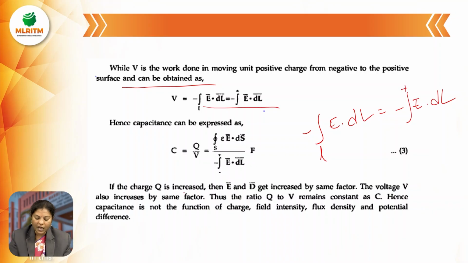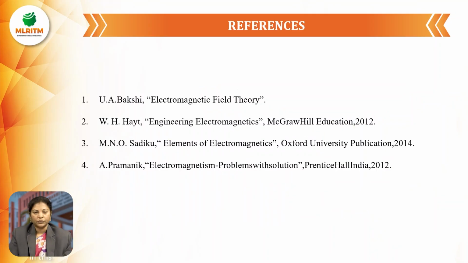From this, if the charge is increased, then E and D get increased by the same factor. So the voltage is also increased by the same factor. Thus the ratio Q to V remains constant, keeping the capacitance constant. So from the equation we can say that capacitance is not a function of charge, electric field intensity, flux density, or potential difference. So this is about the capacitance concept.